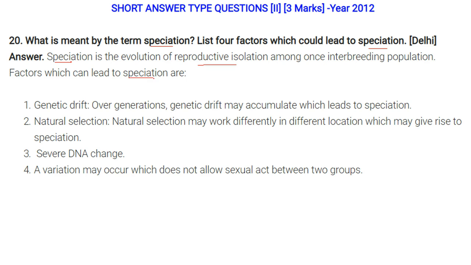The factors which can lead to speciation are genetic drift, which may accumulate over generations and lead to speciation; natural selection, Darwinian, which may work differently in different locations and give rise to speciation; severe DNA change; and also a variation may occur which does not allow sexual union between the two groups.